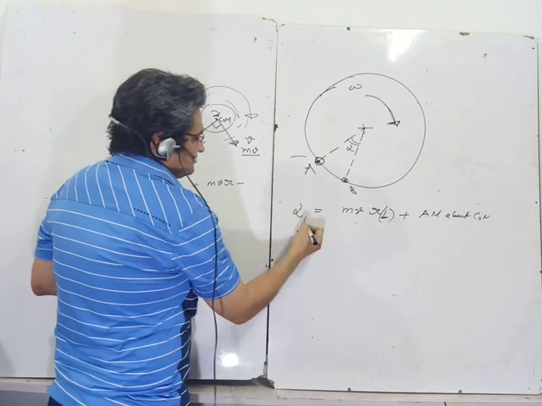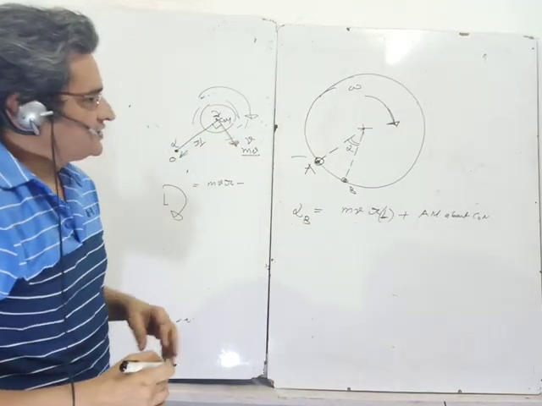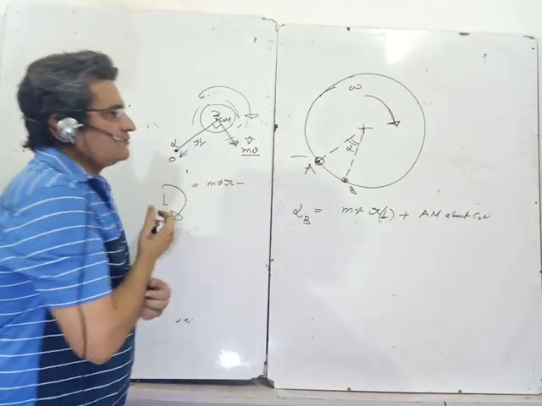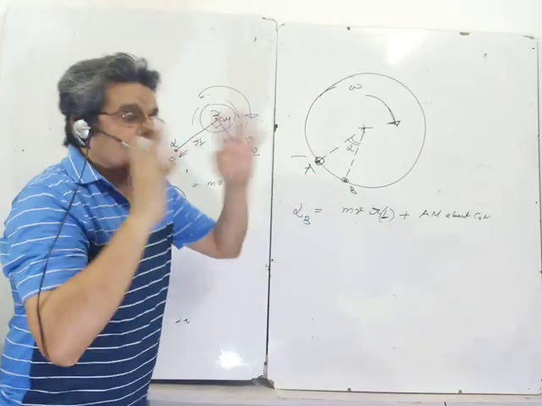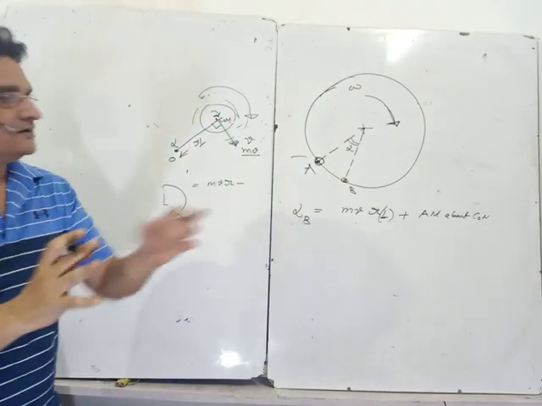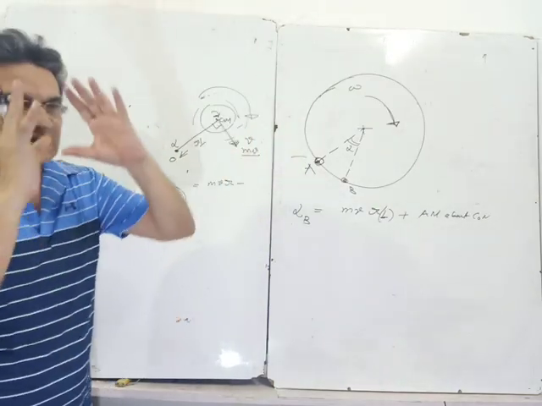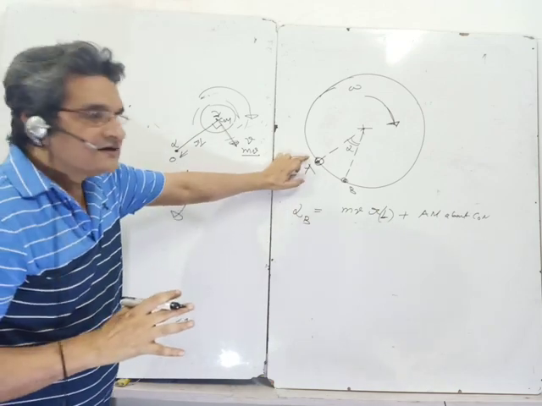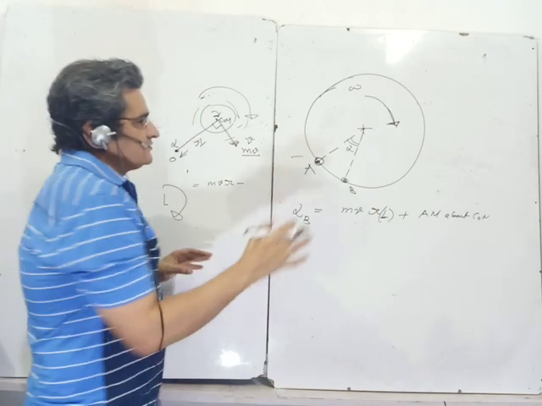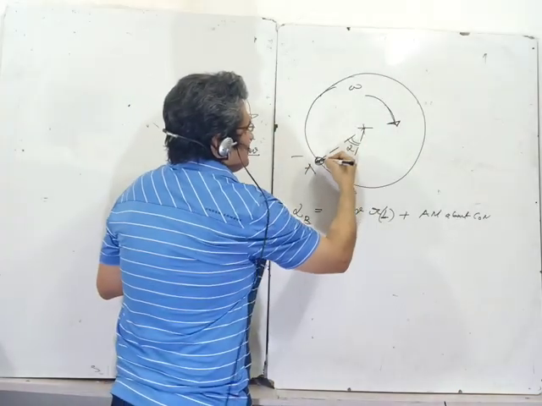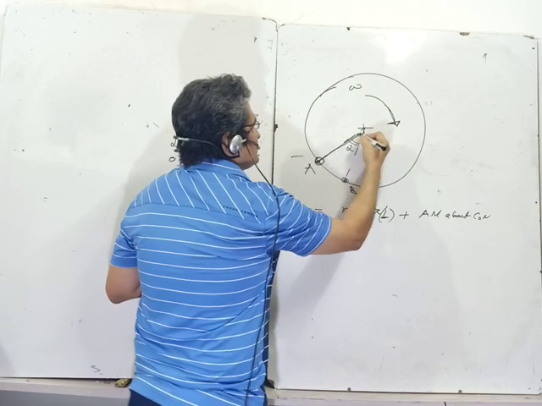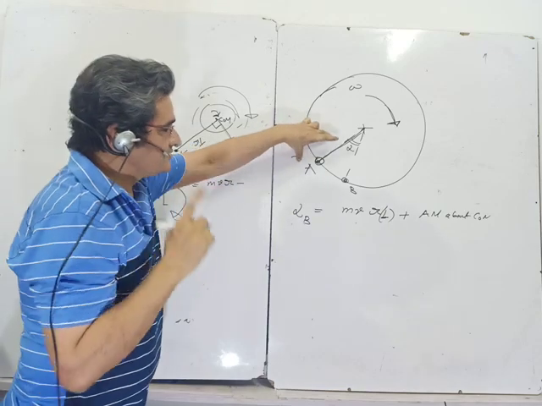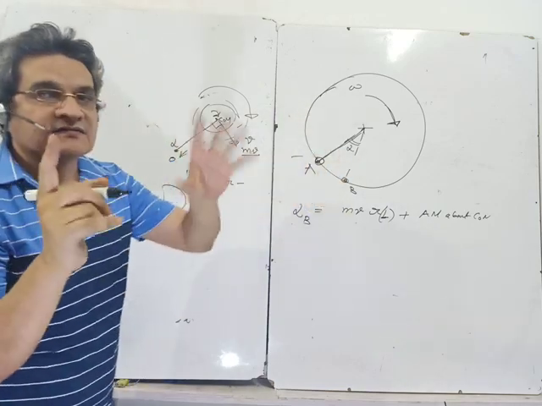So let B be that point which I am referring to. If I look at point B, what is the angular momentum of the disk when it is not rotating about point B? It is still rotating about point A, but let me keep B as the reference for finding the angular momentum when it is still at point A at a certain instant. What is the velocity of the center of mass when the disk is rotating about point A? The disk is still rotating about point A, but I am keeping B as the reference.